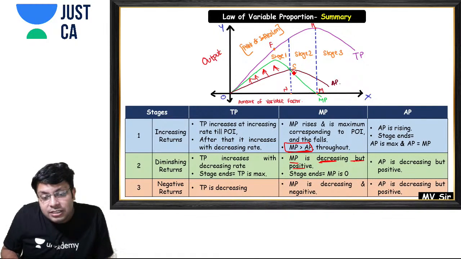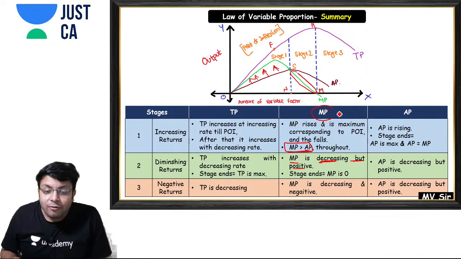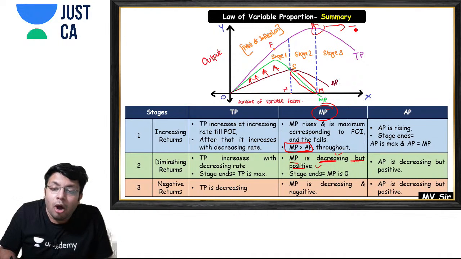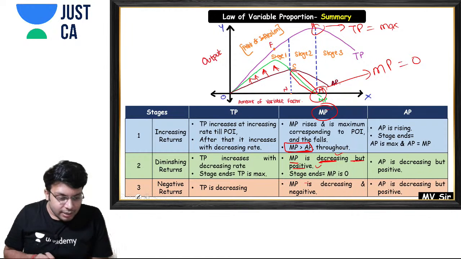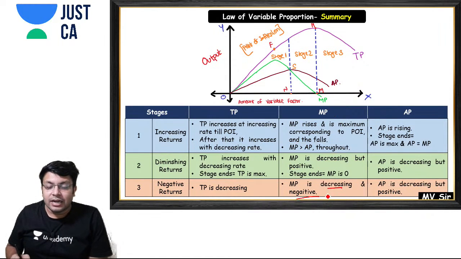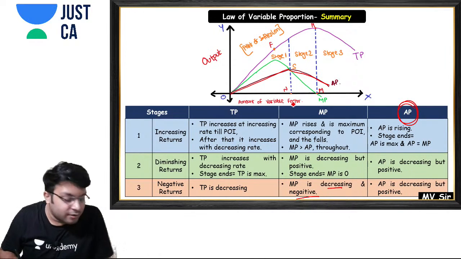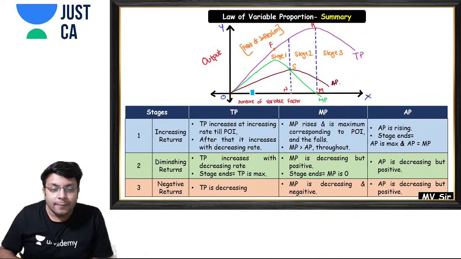Now see, in stage 2 your marginal product is decreasing but it remains positive, it has not crossed the x-axis. And stage 2 ends where total product is maximum, or you can say stage 2 ends where marginal product is 0. Okay, next. Then in the third stage obviously marginal product is decreasing and negative. Now we'll come to the average product curve. Now see, this is the average product curve. See what is happening in the average product curve.